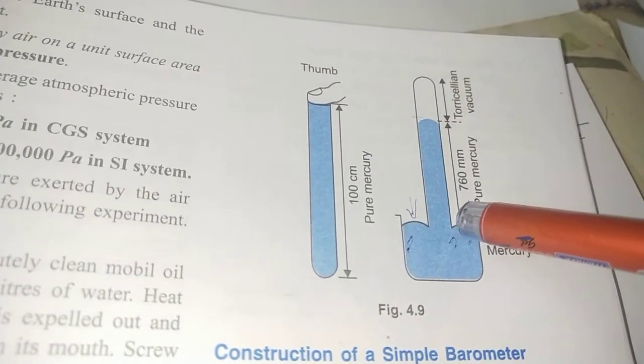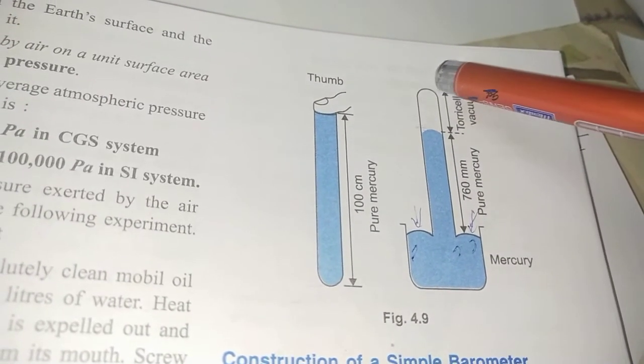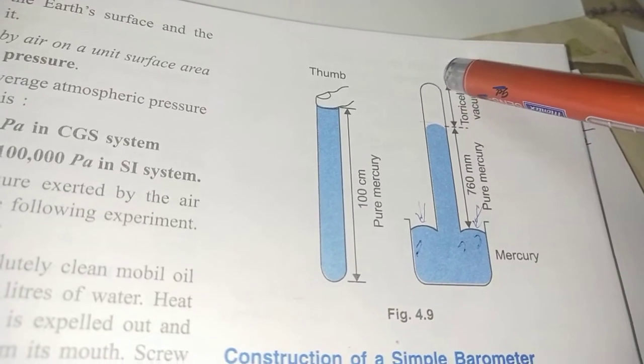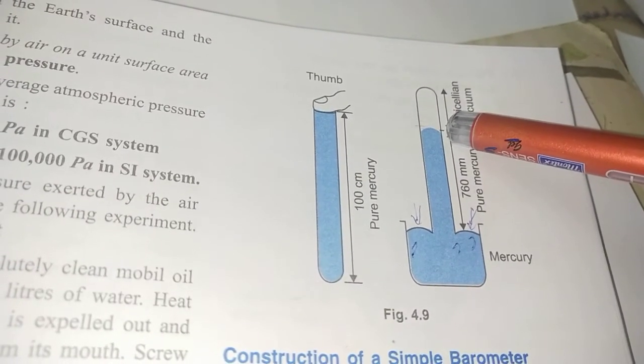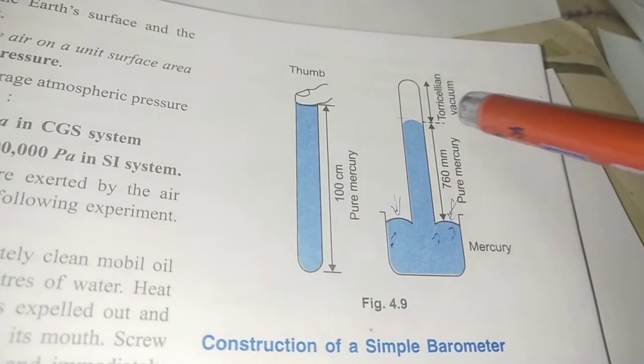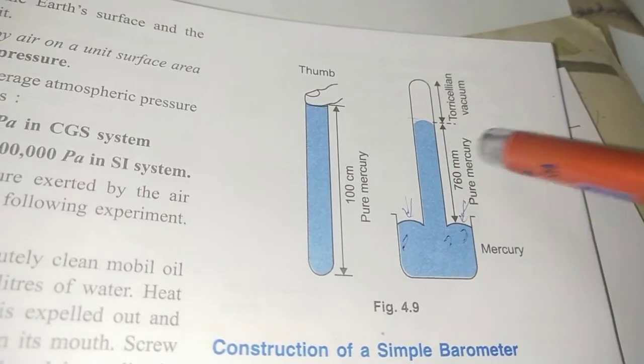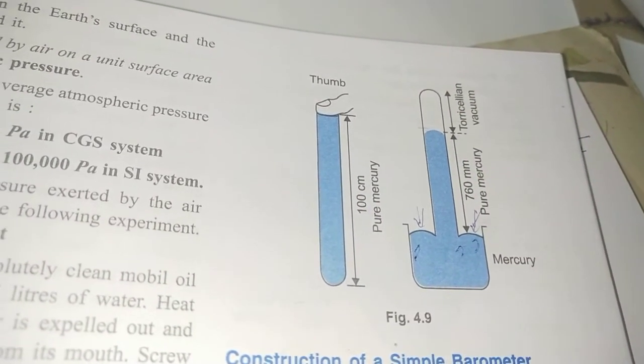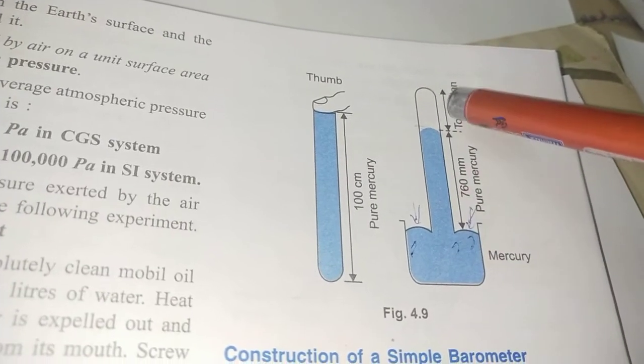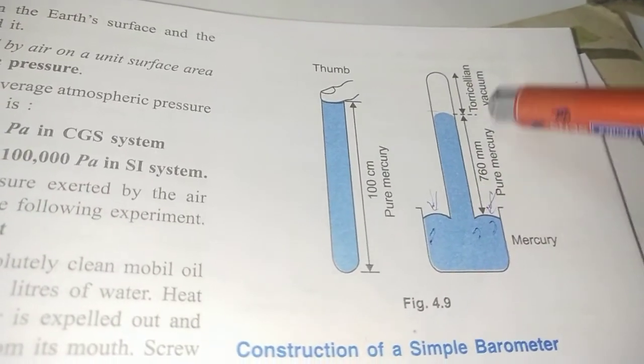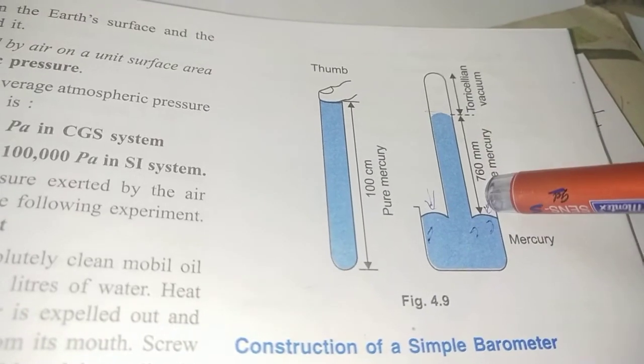We see that the level, which was 100 at the bottom, starts falling to a certain height and then stops. After that it becomes stationary. Make sure the tube is upright, vertical or perpendicular.